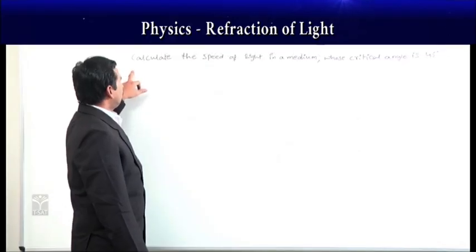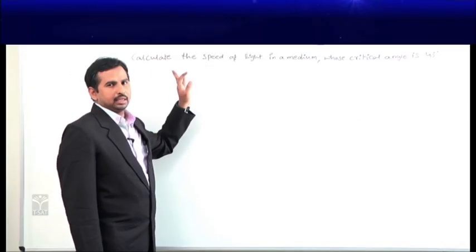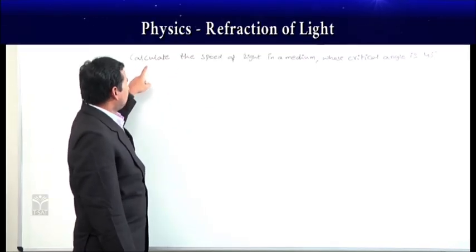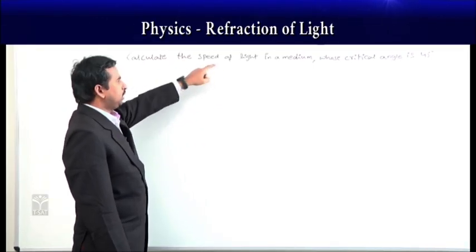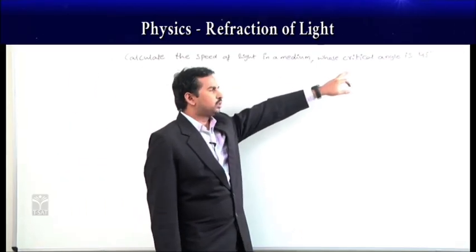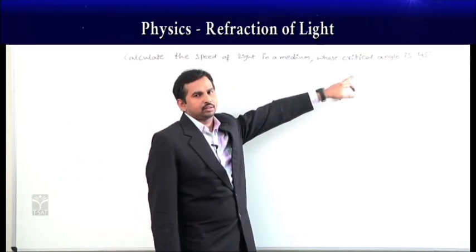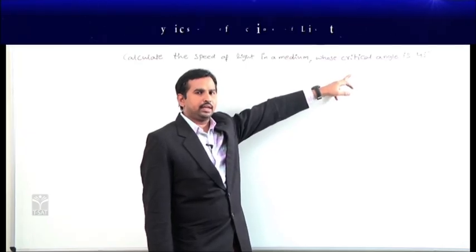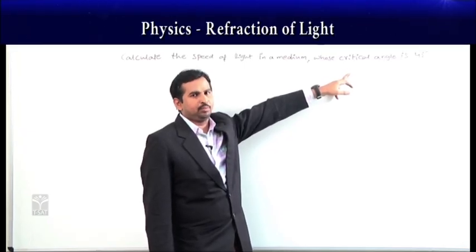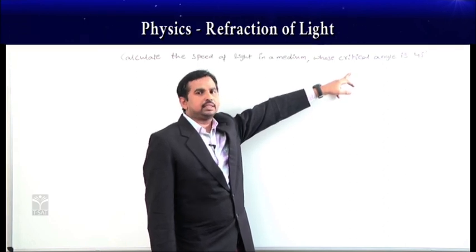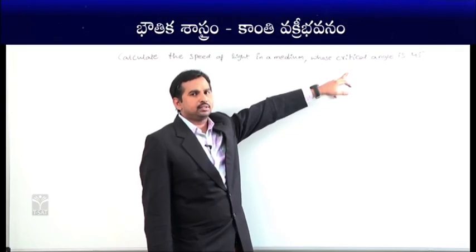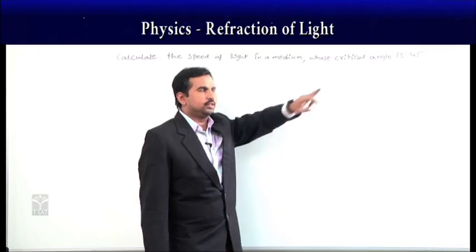Now, we will see a numerical on this critical angle case, about total internal reflection. The problem is: calculate the speed of light in a medium whose critical angle is 45 degrees. We already know that the critical angle is the angle of incidence when the light ray is going from denser to rarer medium and the angle of refraction becomes 90 degrees. That critical angle is nothing but the angle of incidence on the surface here.